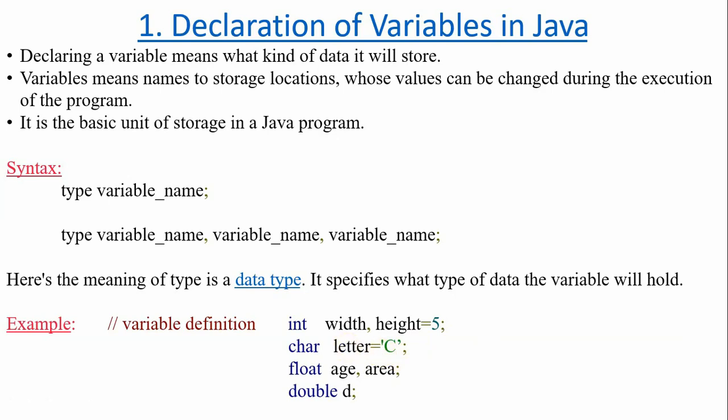Float age and area, so both are float variables. Double data type, d is a variable. If the type is similar, we can declare in a single line by separating with commas. If we have different data types, we can declare them in the next lines.